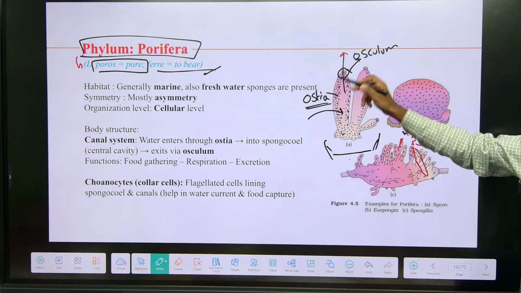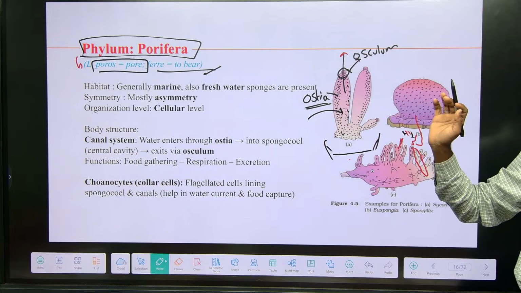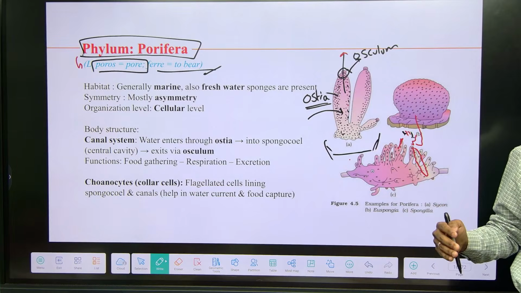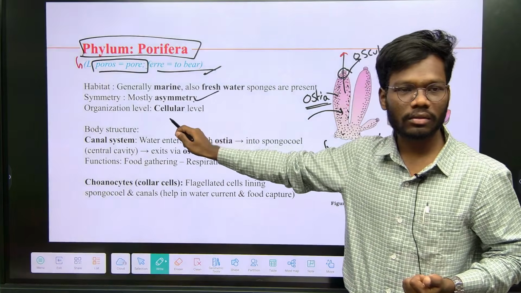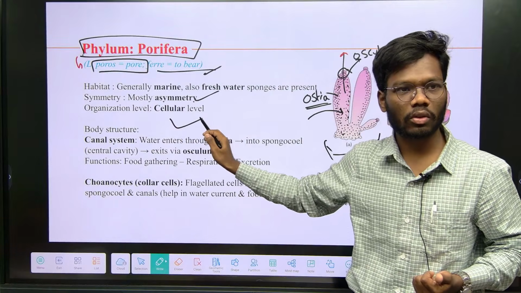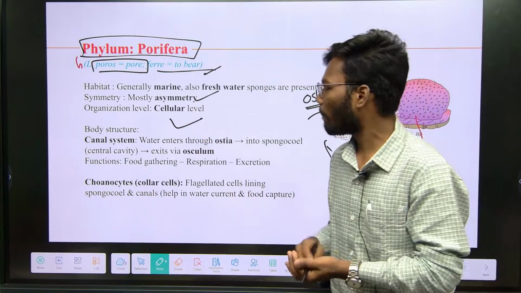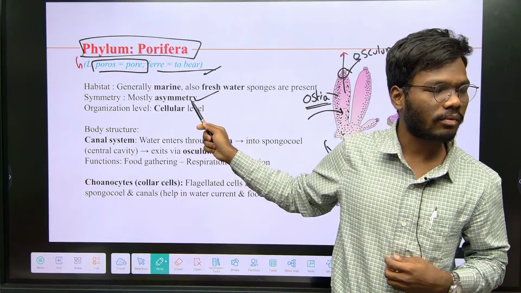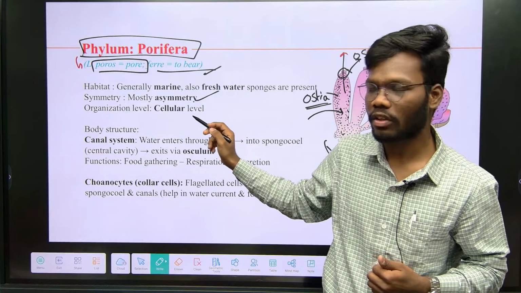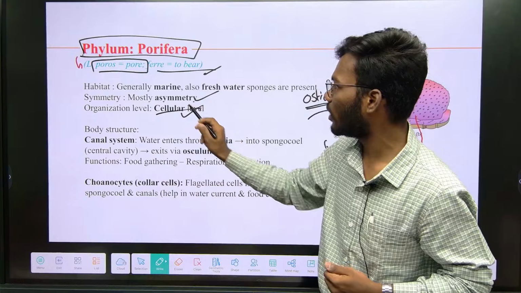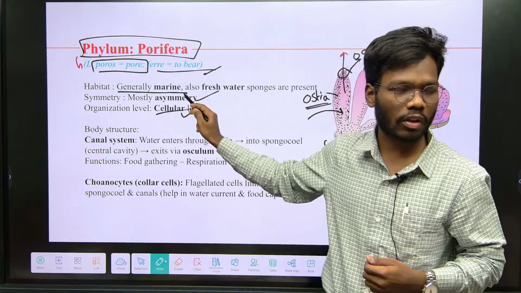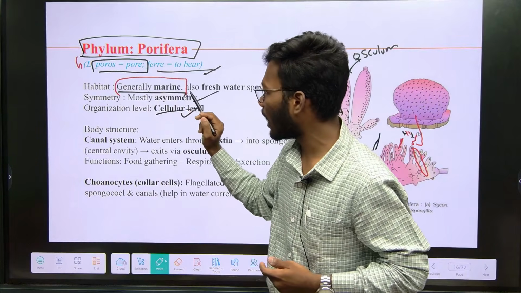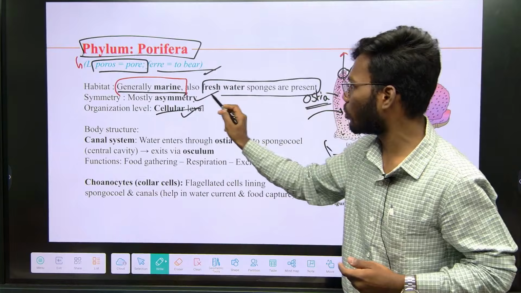As I said, sponges are asymmetrical. Whenever you cut a sponge, there are no two equal parts, so asymmetry. They show a cellular level of organization, which means they show division of labor. They are generally marine. There are also freshwater sponges like Spongilla, which is a freshwater sponge. So generally marine habitat, and freshwater sponges are also present.